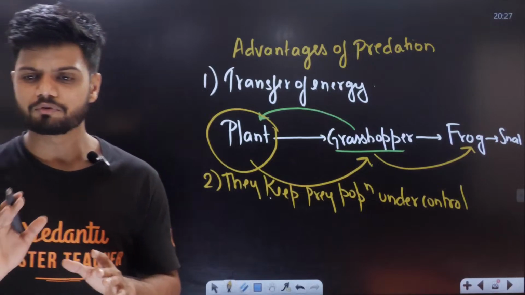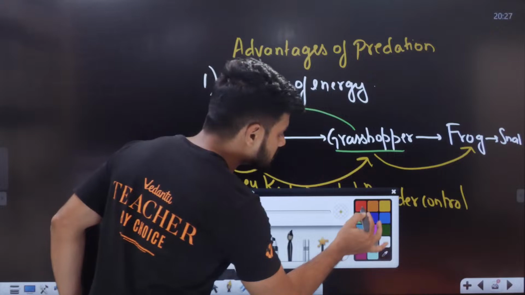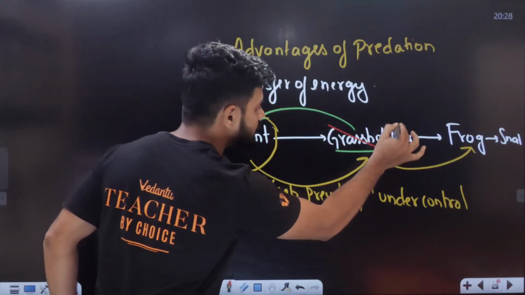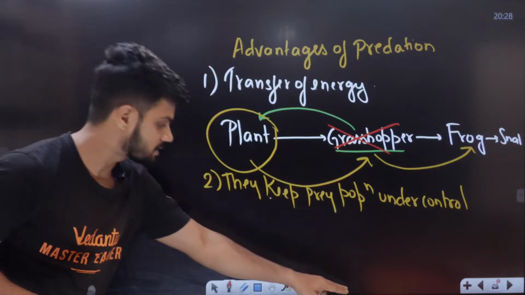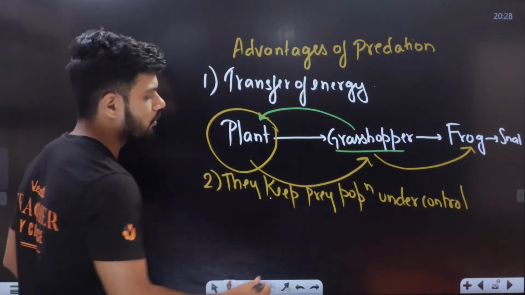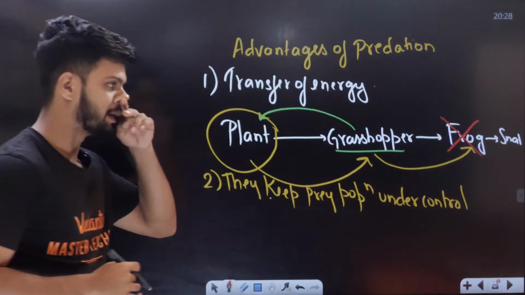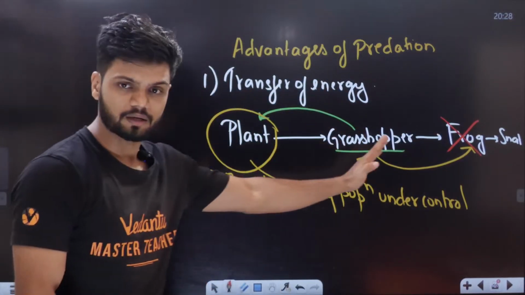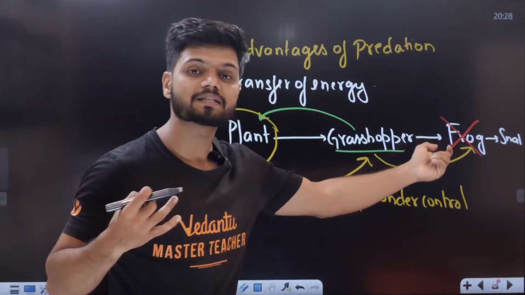What will happen if the grasshopper here suddenly disappears? This is a predator. Let's not take grasshopper, let's take frog. What will happen if the frog disappears completely? In this food chain, what will happen if the frog population completely disappears?